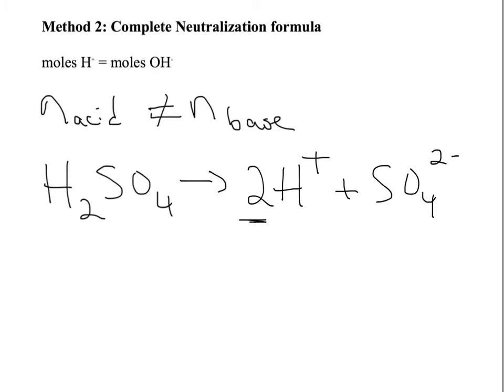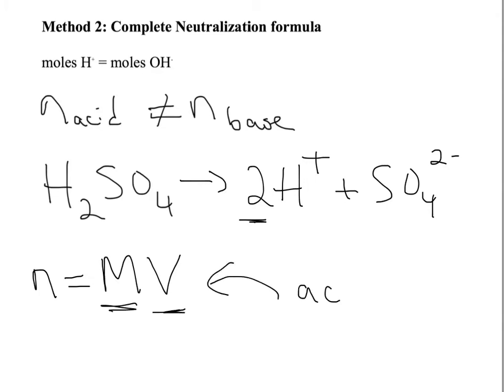So if we're determining the number of moles, we will use our moles is equal to concentration times volume equation. But we also need to take into account that these concentrations and these volumes are for the acid or the base, and not for the hydrogen or hydroxide.